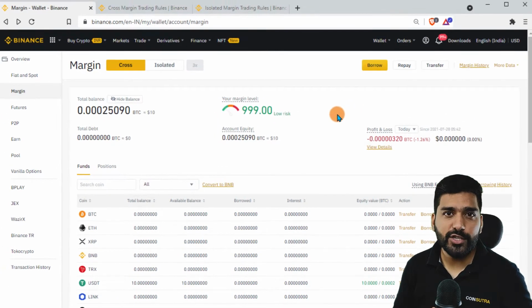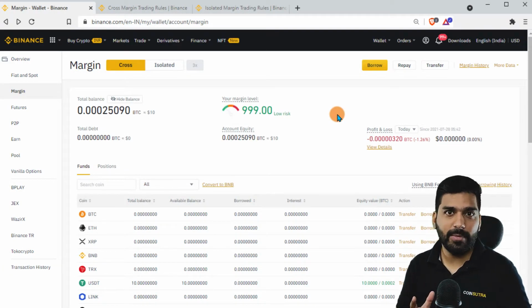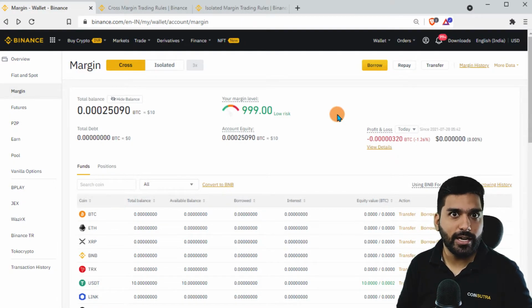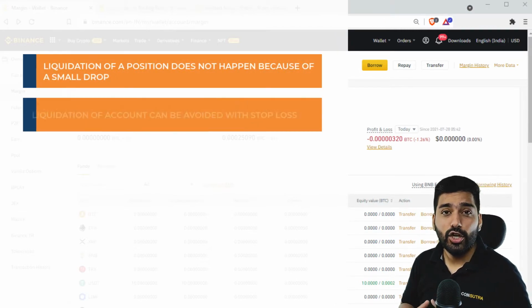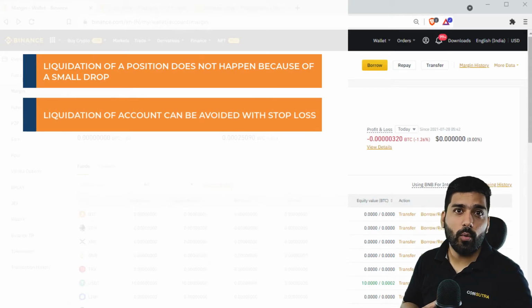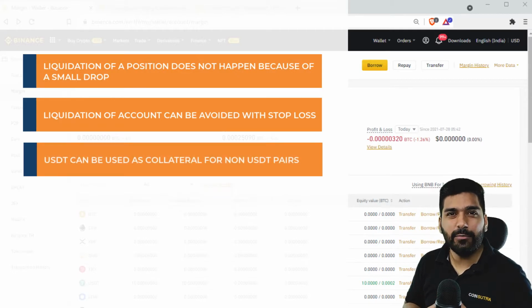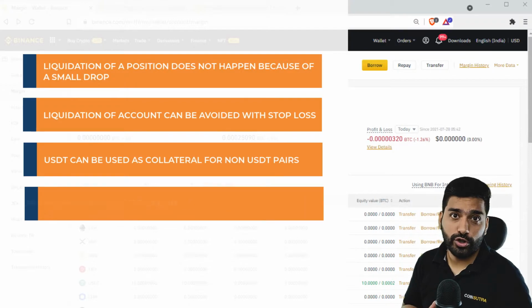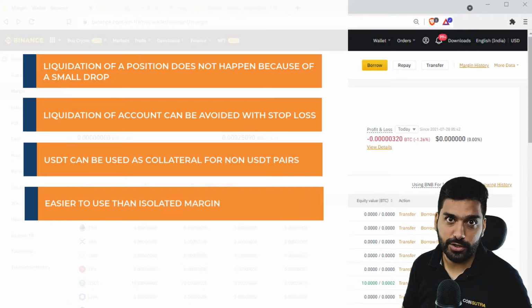Now there are some points you need to note about cross margin. If we consider our Bitcoin and Ethereum example, because the complete $100 was being considered as collateral, a particular position will not be liquidated because of a small drop in the value of the asset. Second, stop loss can be used to avoid liquidation of the whole margin wallet account. Third, USDT can be used as collateral for borrowing non-USDT pairs. Fourth, cross margin is definitely easier to use than isolated margin.